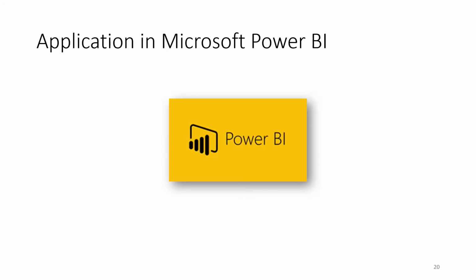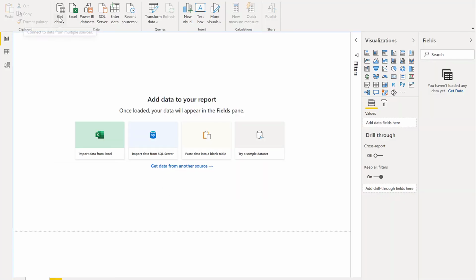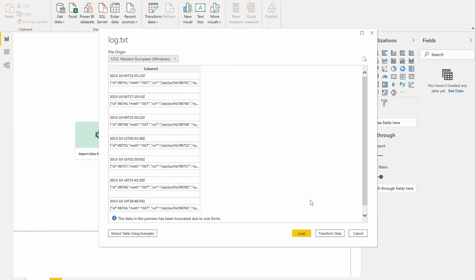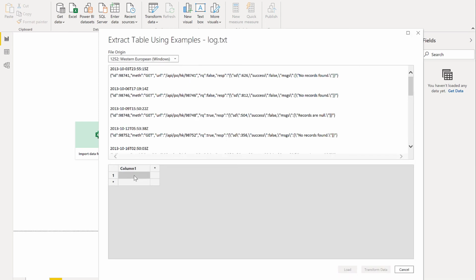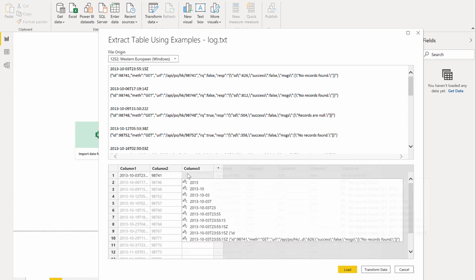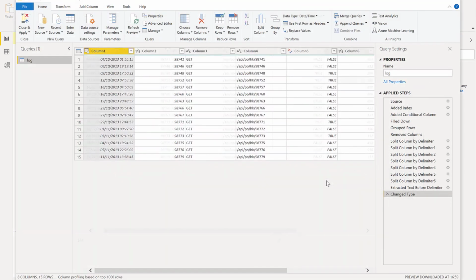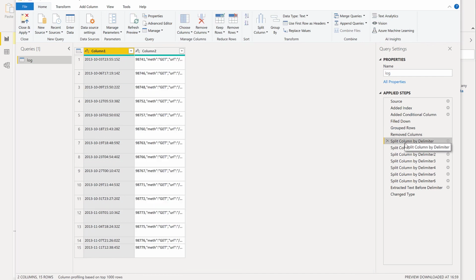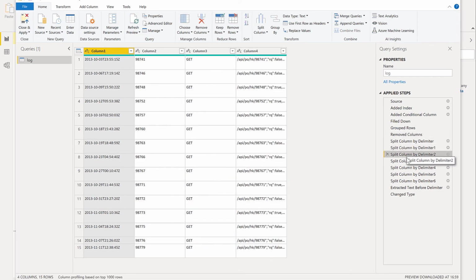Technologies like Unravel are already shipped in real-world commercial applications, as for example Microsoft Power BI. We next show two demos for similar synthesis technologies developed by the PROSE team and shipped in Power BI. In the first demo, the user uses Power BI to extract a table from the log text file by using examples. The user only needs to select a file, enter example for each output column, and the extracted table is there. We also see that Power BI uses very similar steps to parse the file as the Unravel learns automatically.